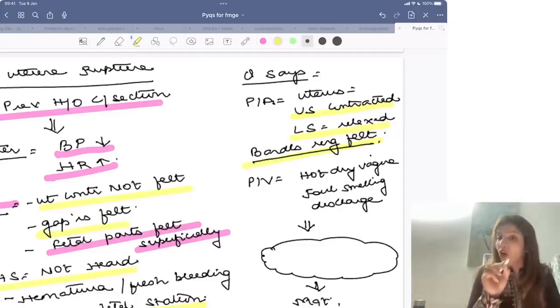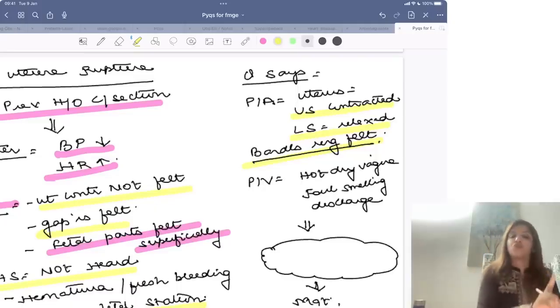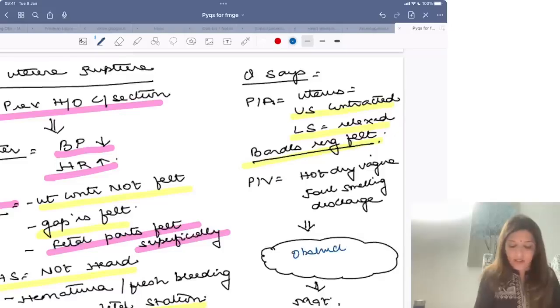Now the moment your question says Bandel's ring is felt, then it is not a case of uterine rupture. Bandel's ring feel होती है in case of obstructed labor, right?